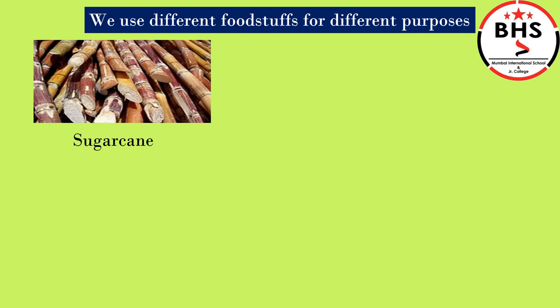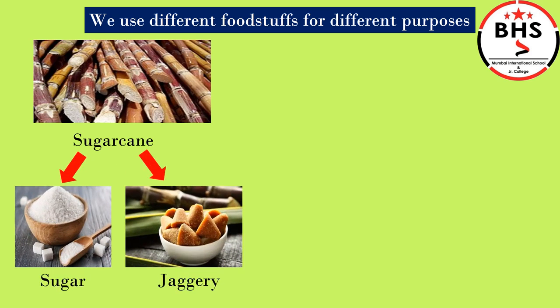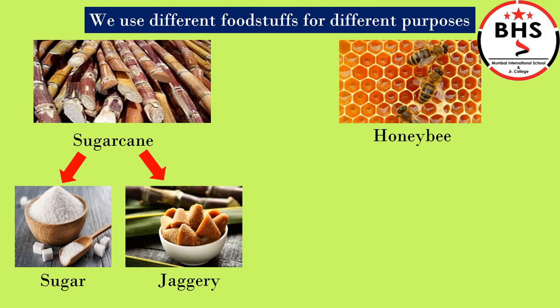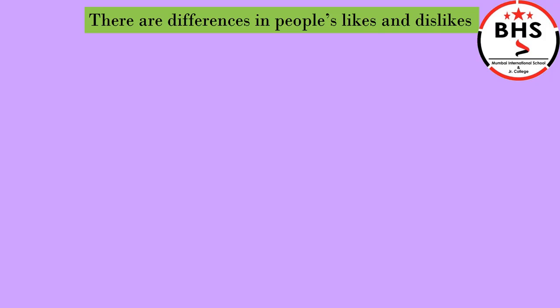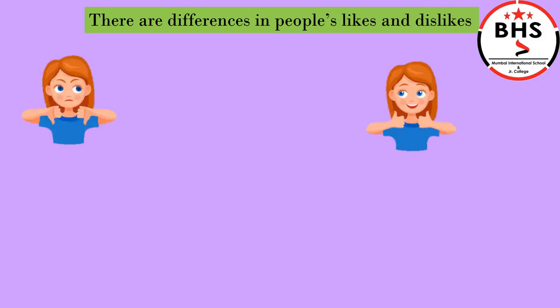Sugarcane. We use sugarcane to get sugar and jaggery. Honeybee. Honeybee gives us honey. When we want to make sweets, we may use sugar, jaggery, or honey. As there is a wide variety of food items, everyone has their own likes and dislikes. All have different likes and dislikes in food.